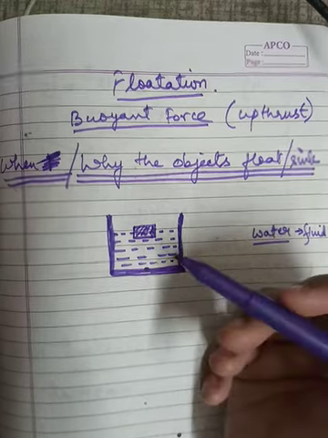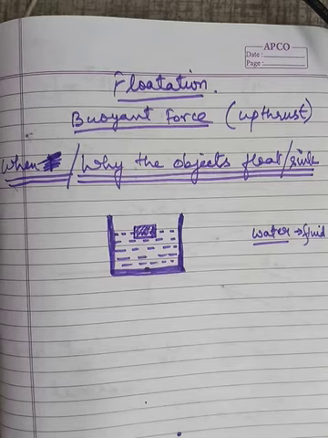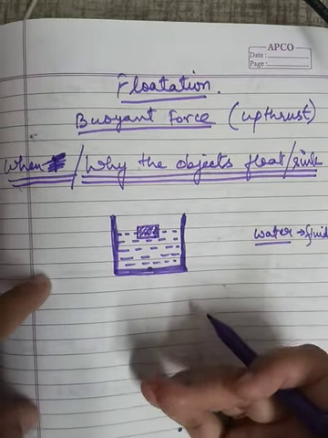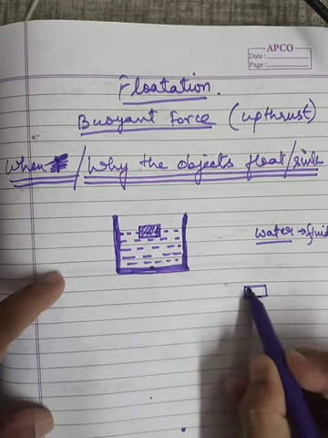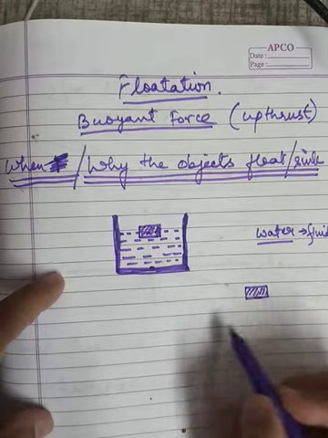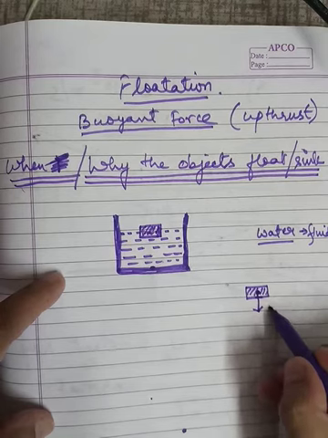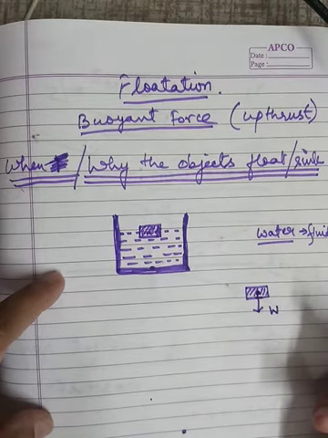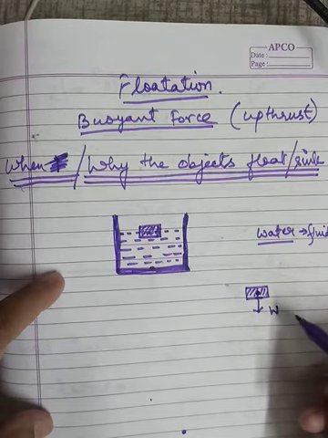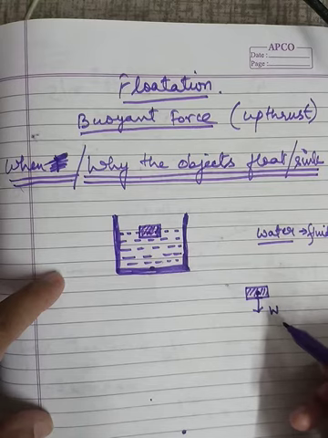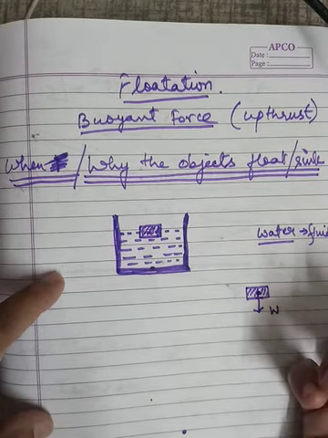Okay, now what is the weight of that object? Weight and mass, that concept we have studied. So I told you in that concept that weight of any object, if this is an object outside water, is shown as a downward arrow W, because weight is nothing but the force with which any object is attracted towards the earth, or the force with which any object is pulled towards the earth because of the gravity or gravitational force of earth.